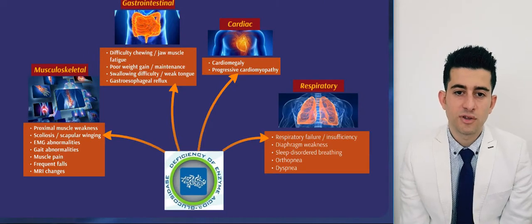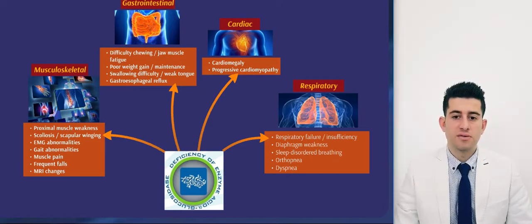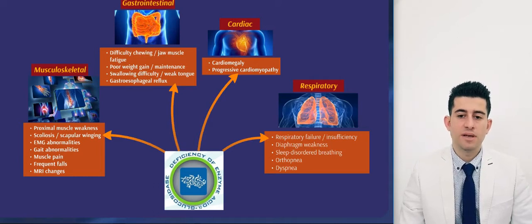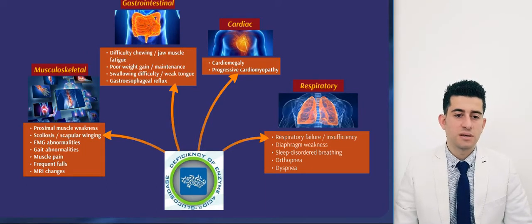The predominant symptoms in Pompe disease are centered around muscle. They could be respiratory, such as respiratory failure, diaphragm weakness, sleep disorder breathing, orthopnea, and dyspnea; cardiac, such as cardiomegaly and progressive cardiomyopathy; gastrointestinal, such as difficulty feeding, poor weight gain, swallowing difficulty, and gastroesophageal reflux; and musculoskeletal, such as proximal muscle weakness, EMG abnormalities, muscle pain, frequent falls, and MRI changes.